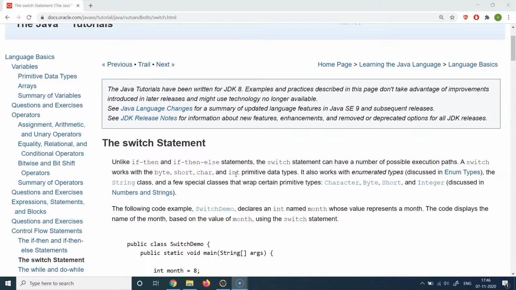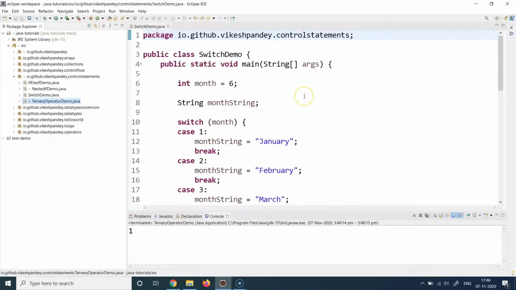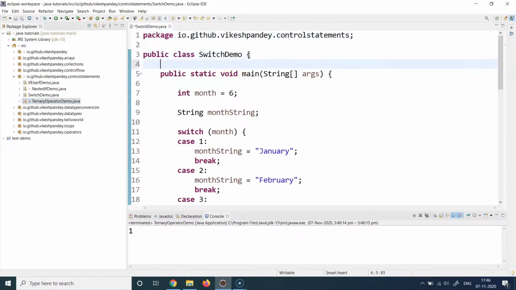So let's understand this with the help of an example, as to how and why we use switch statements. For that, I have created this class which is called SwitchDemo, and it also has a public static void main method, which is the entry point.